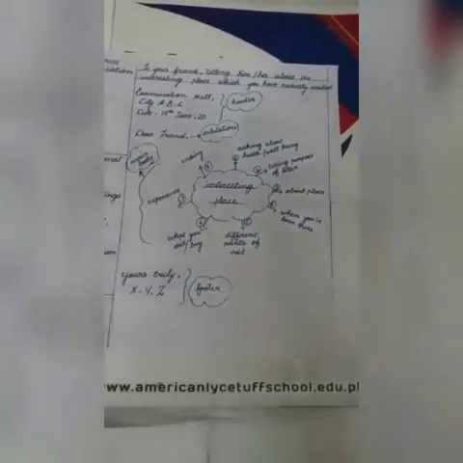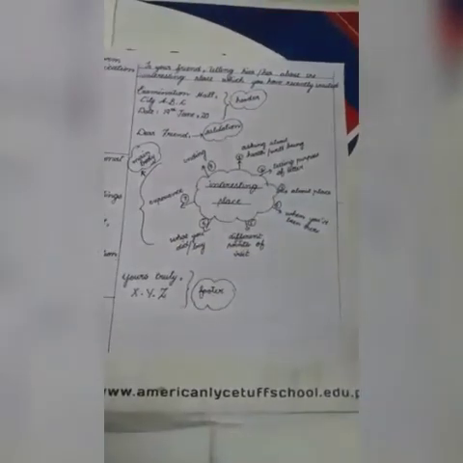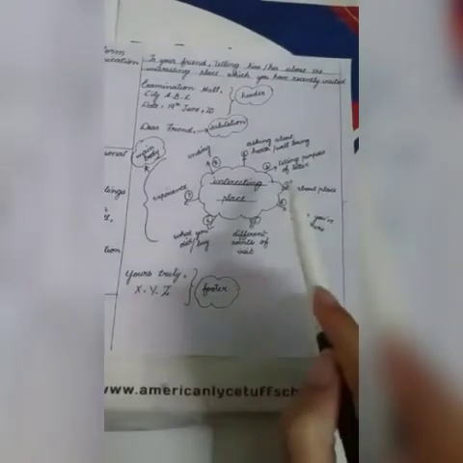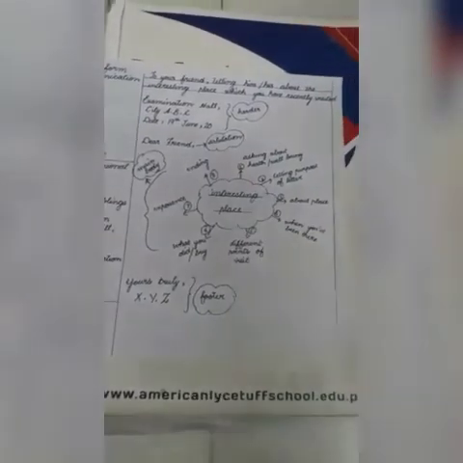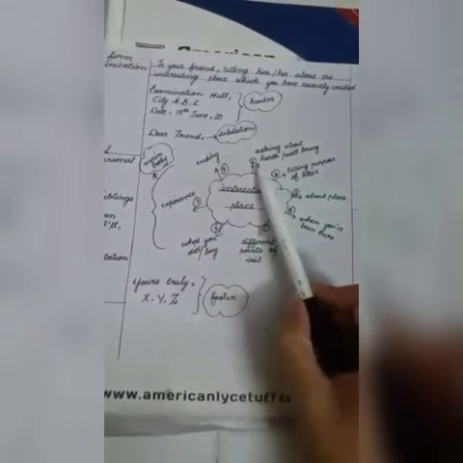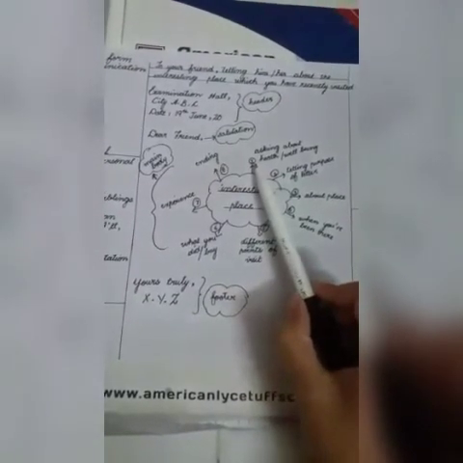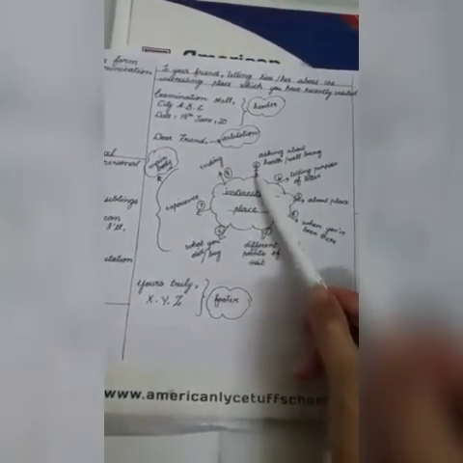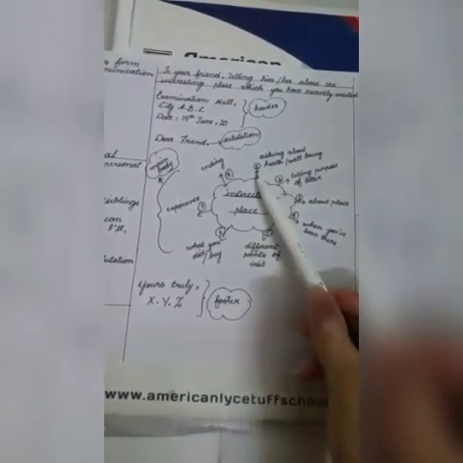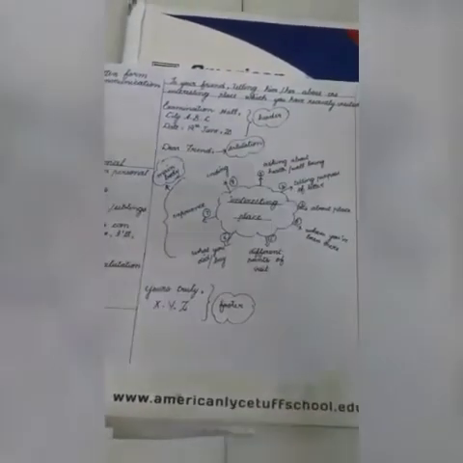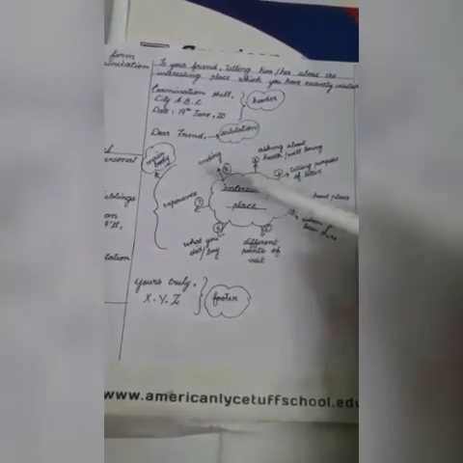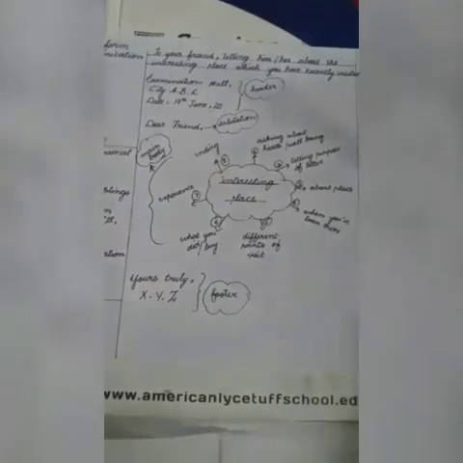Okay. Now let's move toward the main body. How we are going to write the main body of the letter. Here I have drawn a mind map and some important points. From these important points we are going to construct or write a letter. We start the letter with asking about the health or the well-being of someone or to anyone we are writing the letter, right? So how we are going to start the letter? That I hope you are fine, or I hope that your health is good, right? Then you can also tell him or her about your health too.